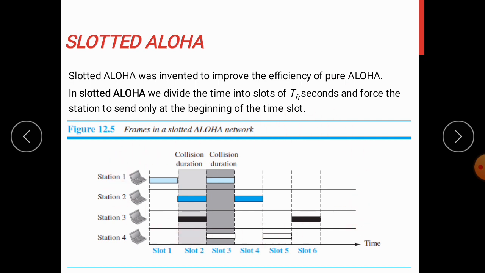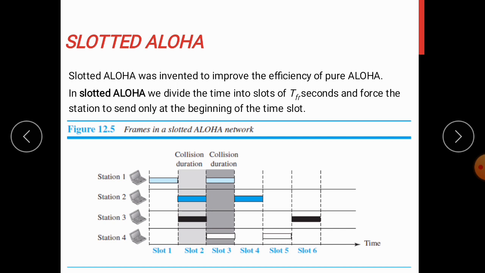Here the time duration is divided into different slots. Each station can send only at the beginning of the slot. If any station misses that point, the start of the time slot, then it cannot send. It has to wait until the next time slot begins.